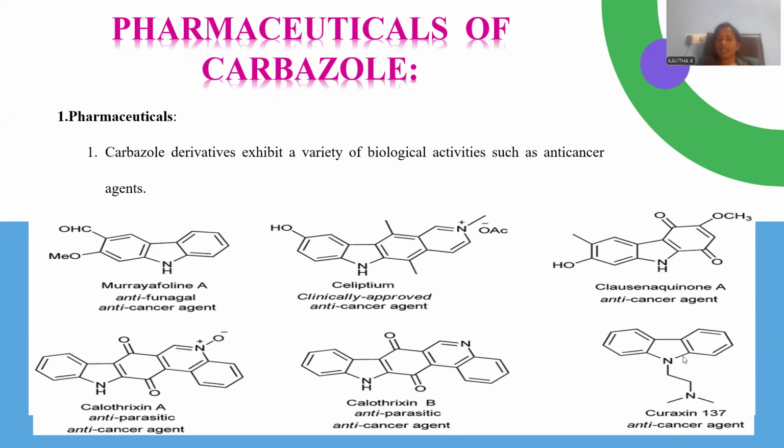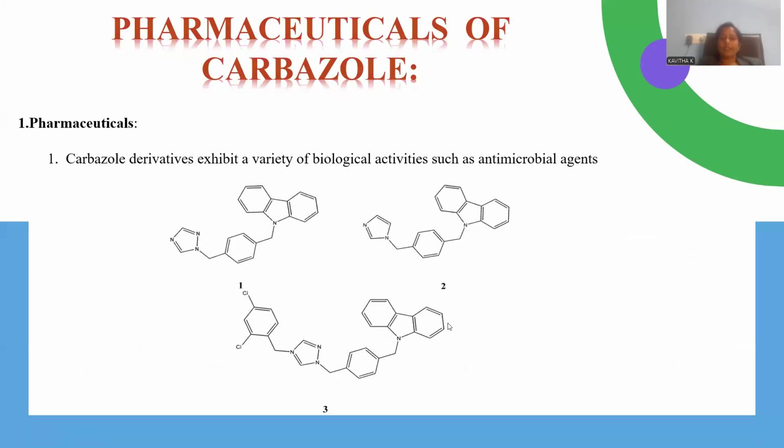And another N-alkylated substance you observed, that is a kerastin, also a kind of anti-cancer curative. Let me introduce other antimicrobials. So these many antimicrobials you can notice. Here is the carbazole core. Here is the carbazole. Here is the carbazole.